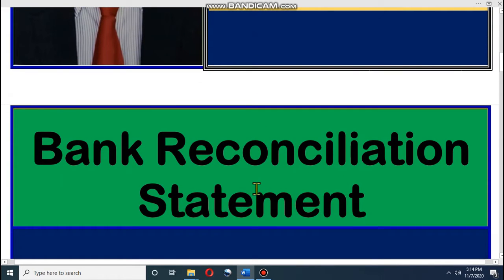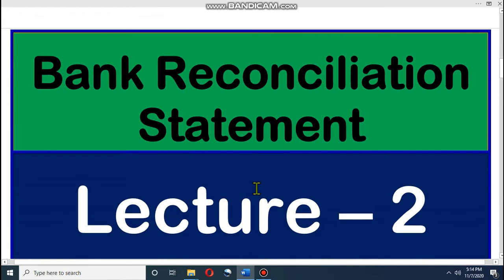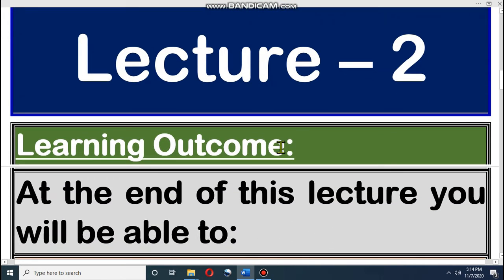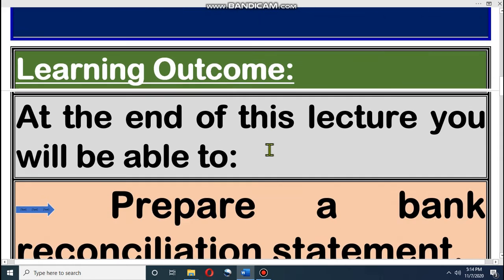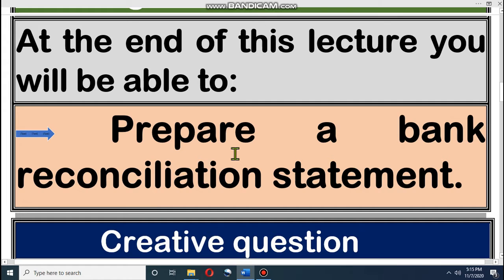Dear student, today we will discuss bank reconciliation statement. Earlier we have shown you how you can prepare a bank reconciliation statement. Today inshallah we will directly do a math. Dear student, this is our second lecture on the chapter. After this lecture you will be able to prepare a bank reconciliation statement.